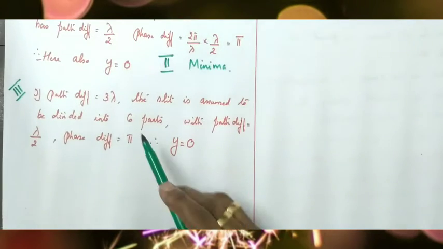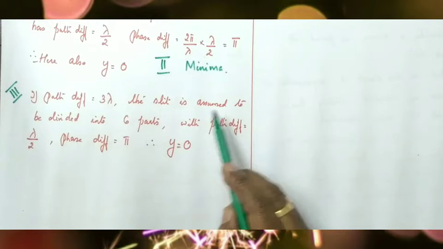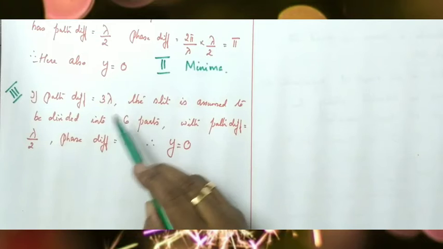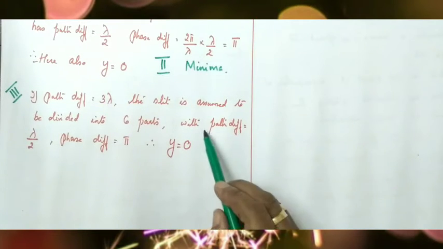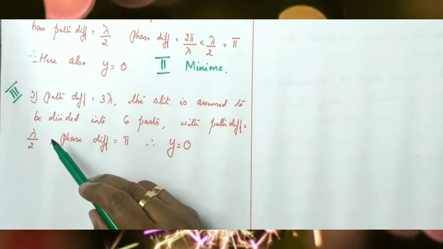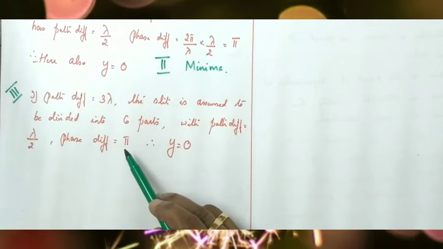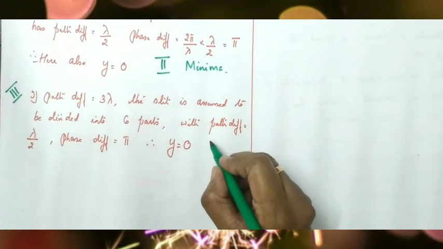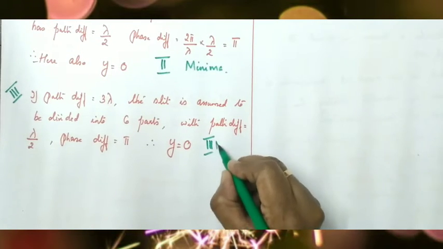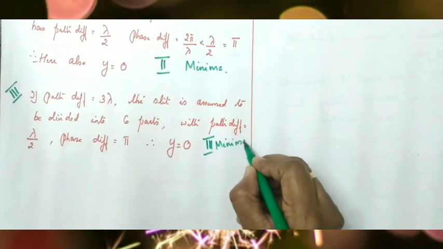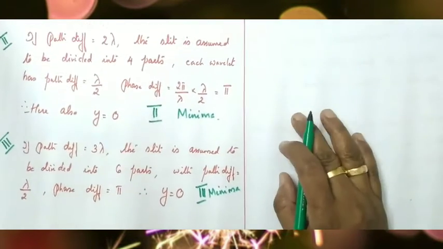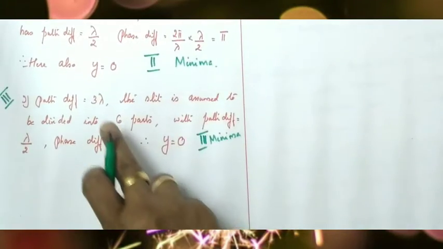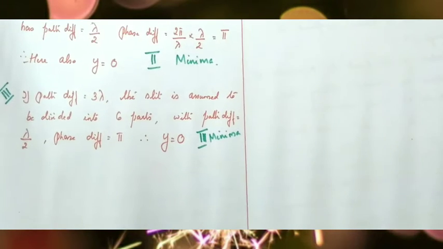Similarly, if path difference is equal to 3 lambda, the slit is assumed to be divided into 6 parts, lambda by 2, 6 times. Here also path difference between the two wavelets is lambda by 2. Phase difference is pi. Here also resultant intensity is 0. That means which minima is formed? The third minima is formed. So, if path difference is equal to 1 lambda, that is the first minima. If path difference is equal to 2 lambda, that is second minima. If path difference is equal to 3 lambda, that is third minima.